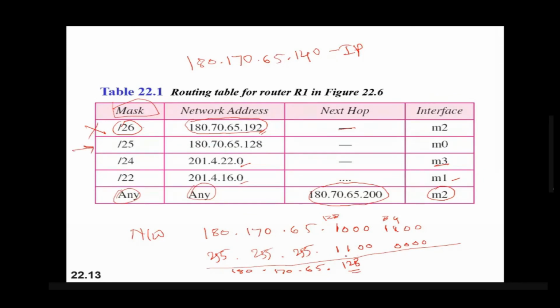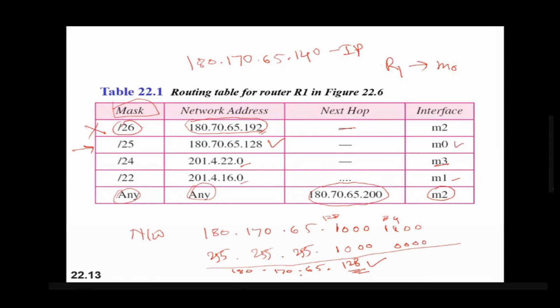Now, what is the next entry? Only one change. Instead of 26 ones, we have one less one, so that means 25 ones. We will remove this one here and write it as a 0. So what will be the result of this ANDing? Again, 1 will be 1 and others will be 0. That means it will be 128. Now this entry will match. Then R1 will forward this packet to this network through interface M0.